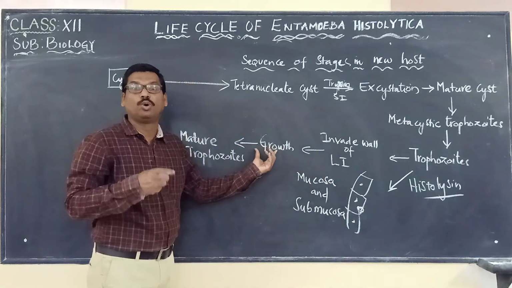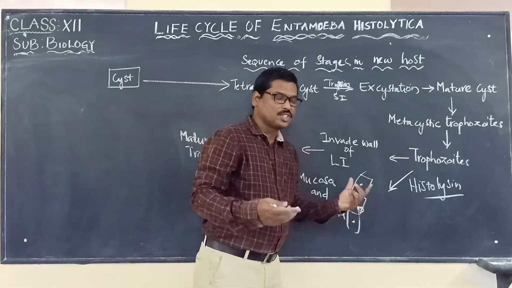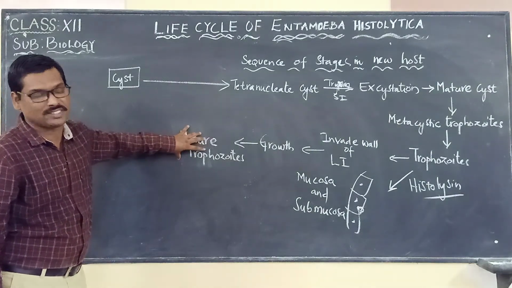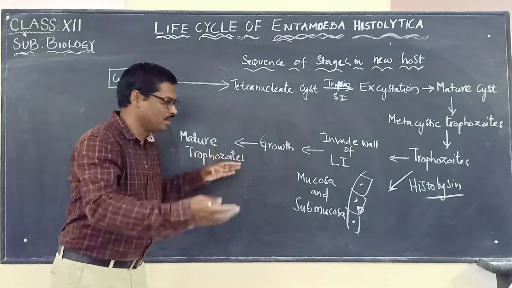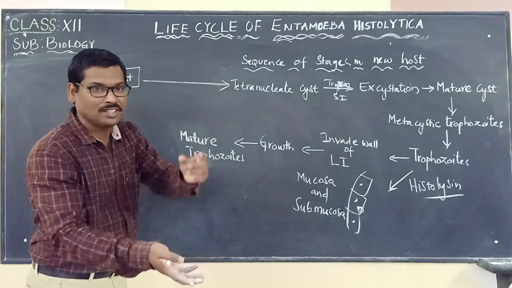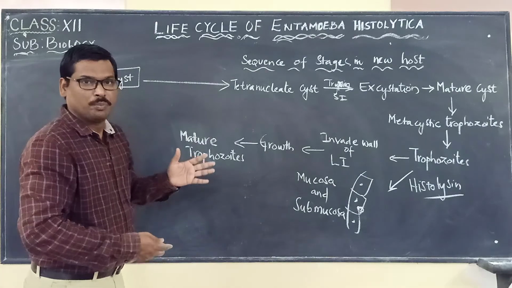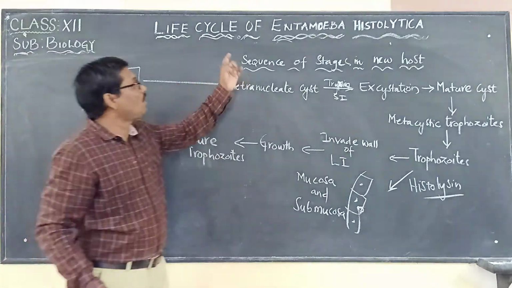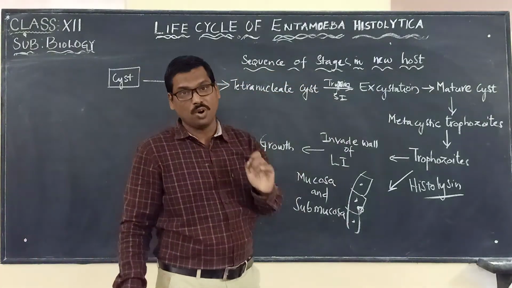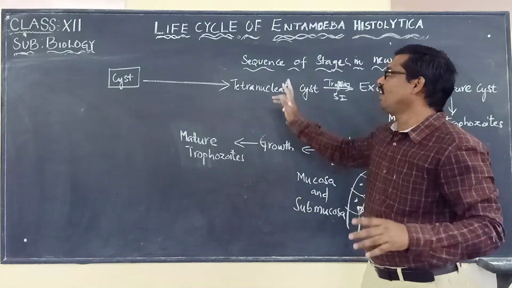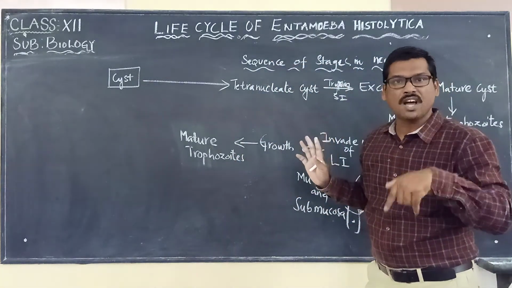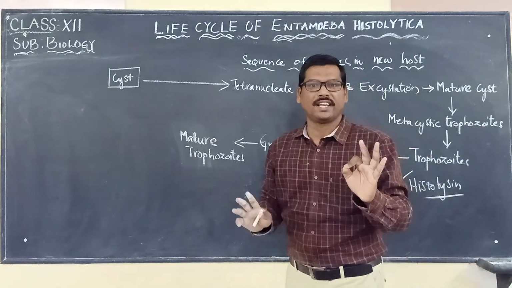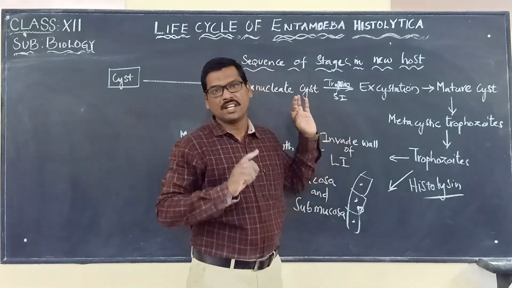There they develop. Growth is taking place of the trophozoites, and they form mature trophozoites. From then on, these mature trophozoites enter again into the lumen, where they undergo the pre-cystic stage and cystic stage. This is what we have to remember when we talk about the sequence of stages in the new host. And this is the whole life cycle of Entamoeba histolytica. It uses only one host, that is humans, to complete its life cycle.